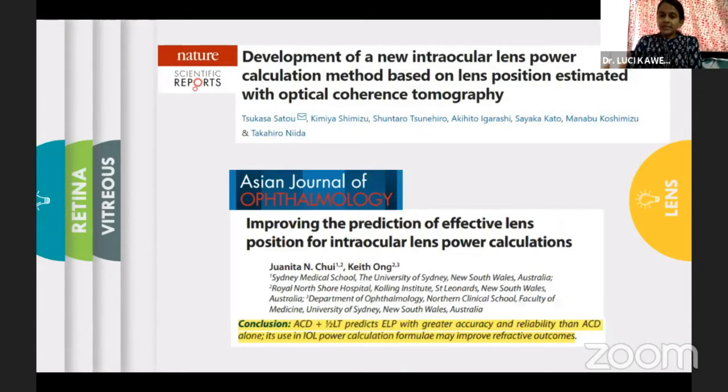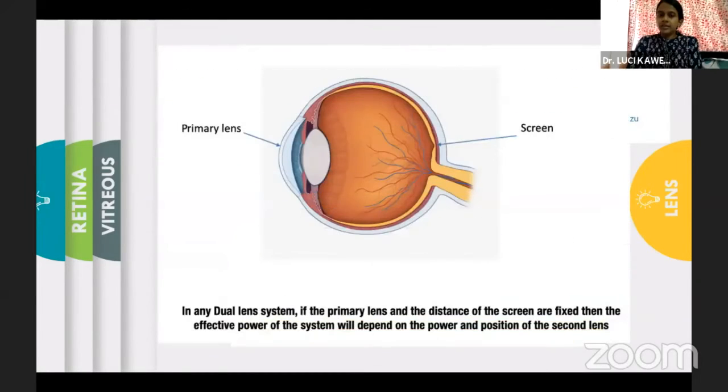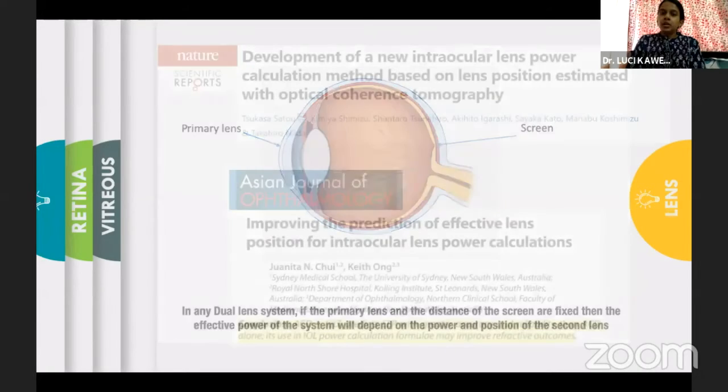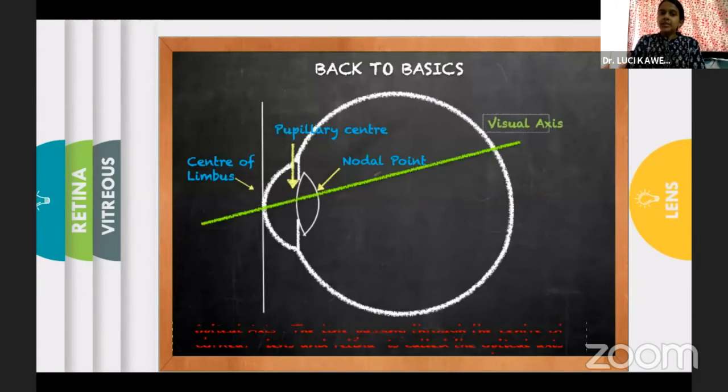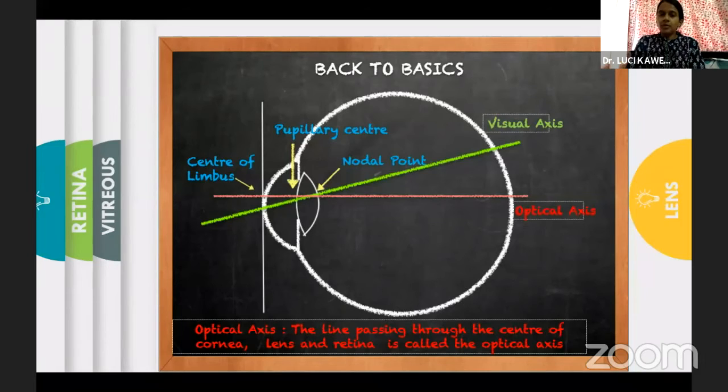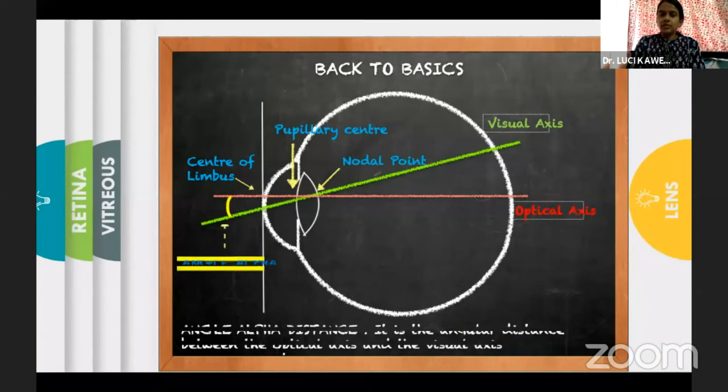The role of lens thickness in predicting the effective lens position has been described. What exactly happens is when we have a fixed primary lens and a screen, the secondary lens and its position is important to determine the effective power of the entire system. Also, the lens is important to determine the optical and visual axis of the eye.